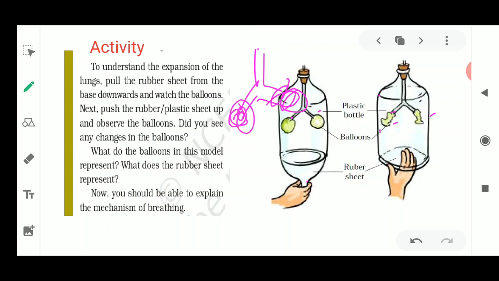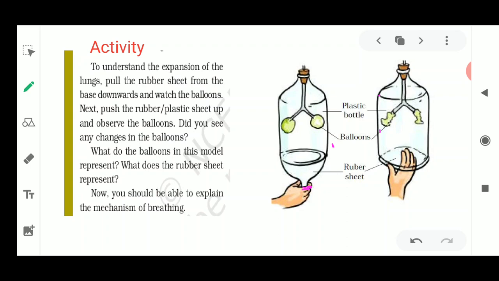Next, you cut a balloon into two parts. Now the part from where you blow the air, just hold it like this, and at the end of this water bottle, you fix the half part of the balloon which you have cut. Now the next thing is that you tie the end of this part of the balloon so that no air could move inside or outside.